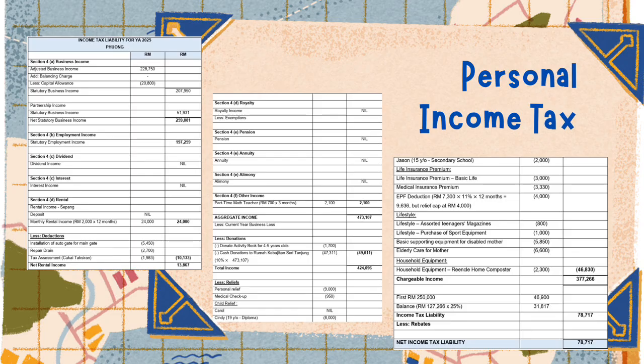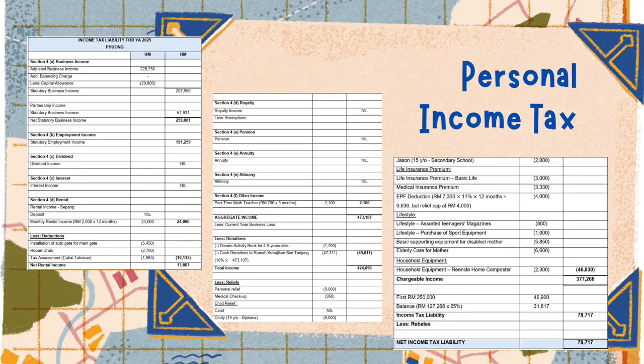FONG received employment income from her employer. As explained by the first presenter, after including all the taxable benefits and deducting the allowable expenses, her statutory employment income is RM197,259. This amount is fully taxable and forms part of her aggregate income. Besides employment and business income, FONG also received rental income from a property located in Sepang. The annual rental received is RM24,000.